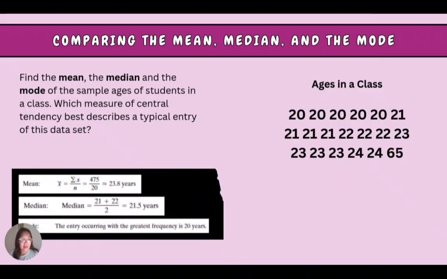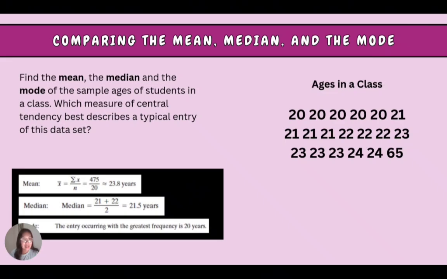So I have here an example of the mean, median, and the mode. The problem is: find the mean, the median, and the mode of the sample ages of students in a class. Which measure of central tendency best describes a typical entry of this data set? So the data set is here, ages in a class. So let's solve the mean.